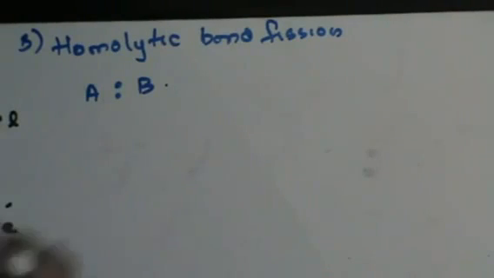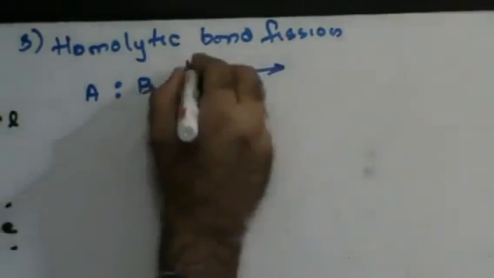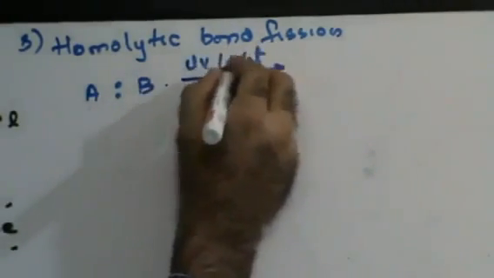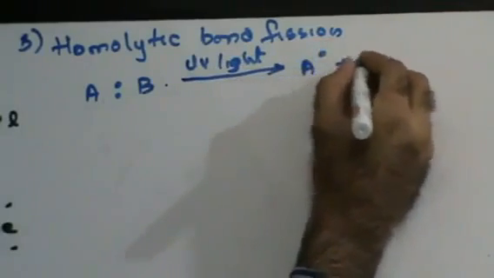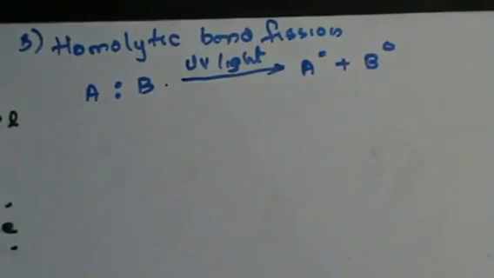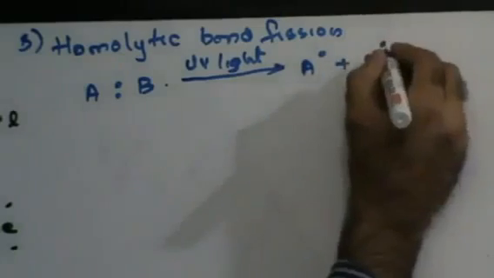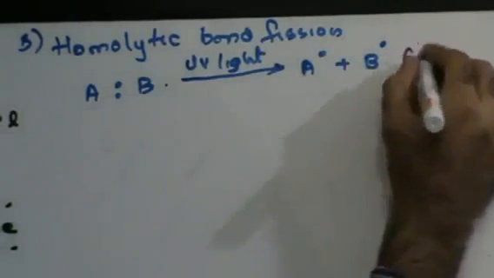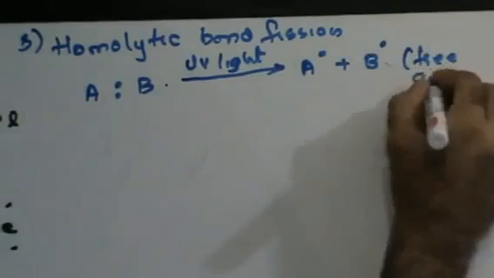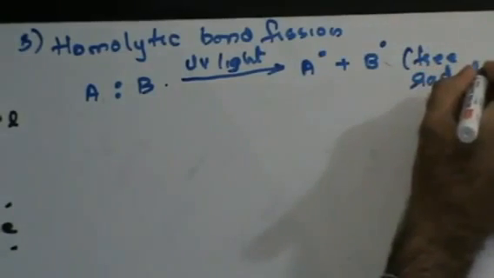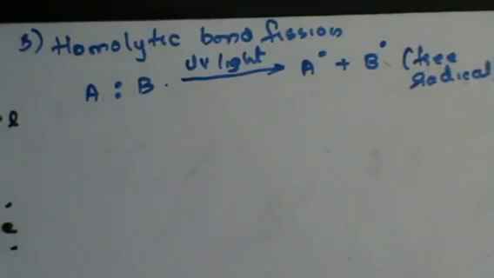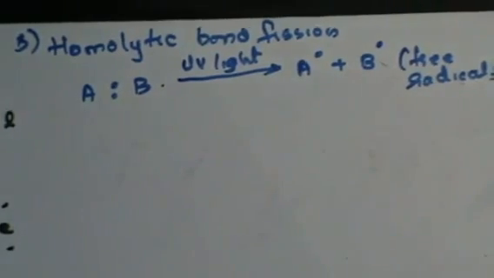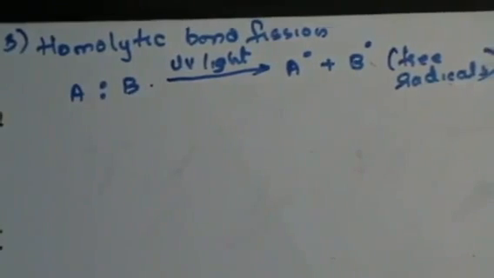How do I break this bond? In the presence of UV light. If I break the bond in the presence of UV light such that A retains one electron and B retains another electron, both the atoms retain their electrons in order to give rise to free radicals. Then that is called homolytic fission. Fine, do you get this clear? So what is homolytic fission?